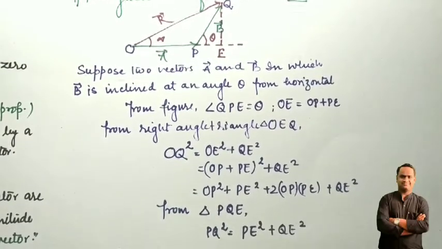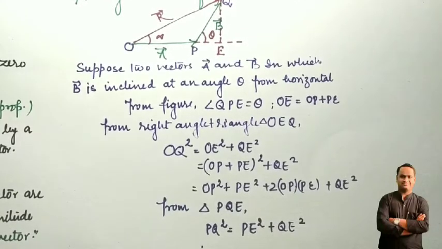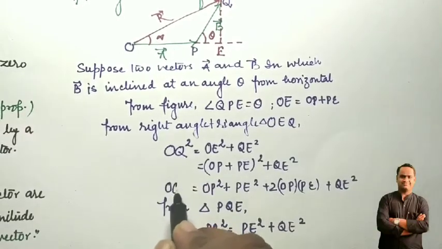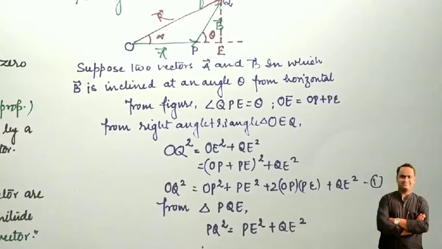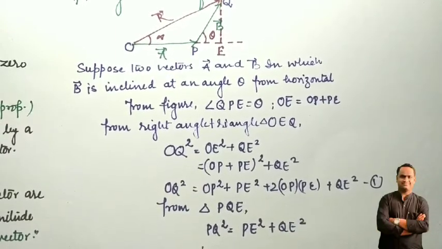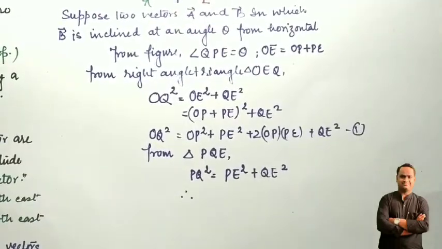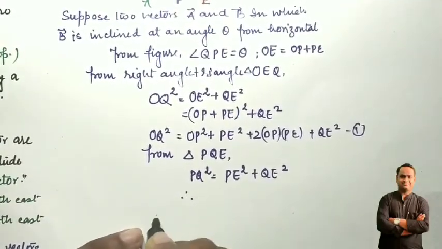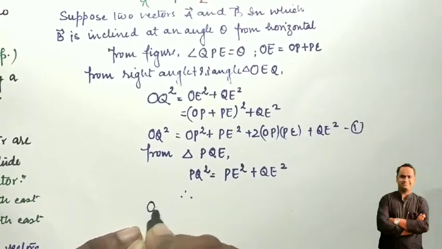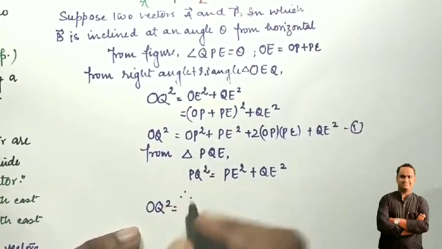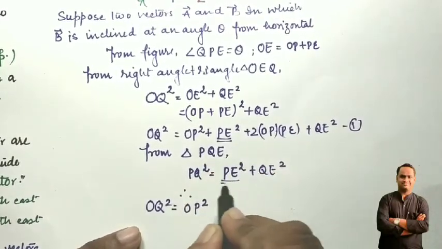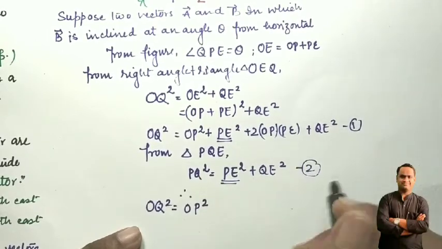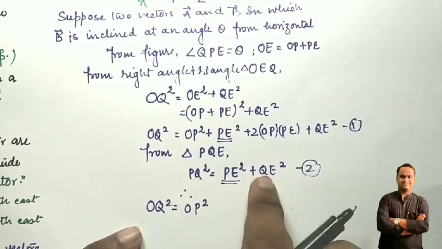Okay students, let us suppose this is equation number 1. From equation number 1, we can conclude that OQ square is equal to OP square, and PE square we get from equation number 2: PE square is equal to PQ square minus QE square.